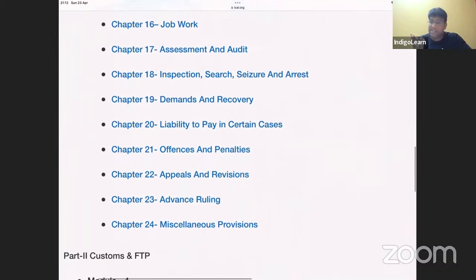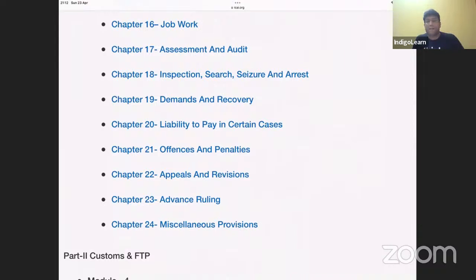Job work, already I discussed with you, my dear friends, the time limit to file, the story of ITC 04, and inputs should come back within 1 year, capital goods should come back within 3 years. But the time limit will not apply for moulds and dies, jigs and fixtures, and in case of tools.